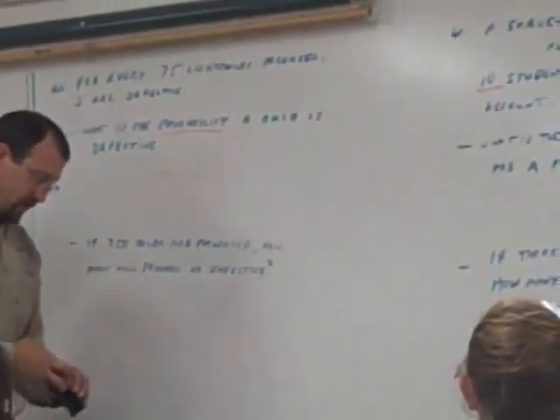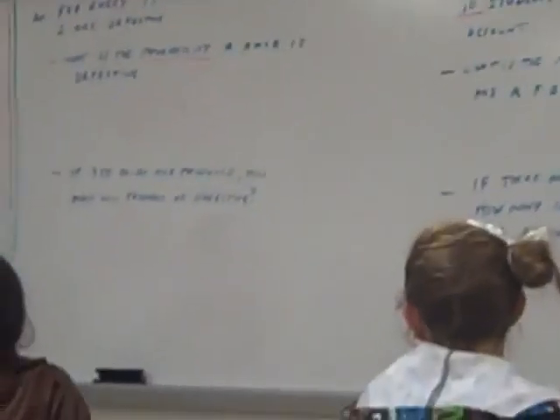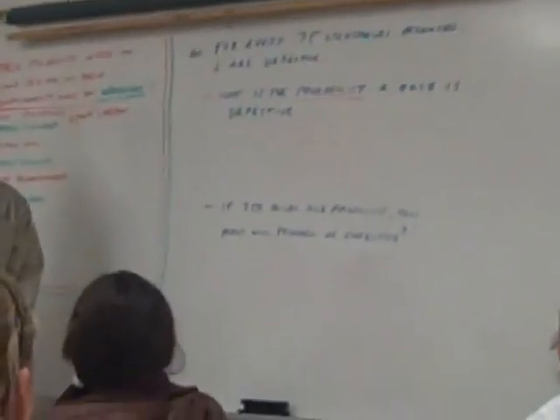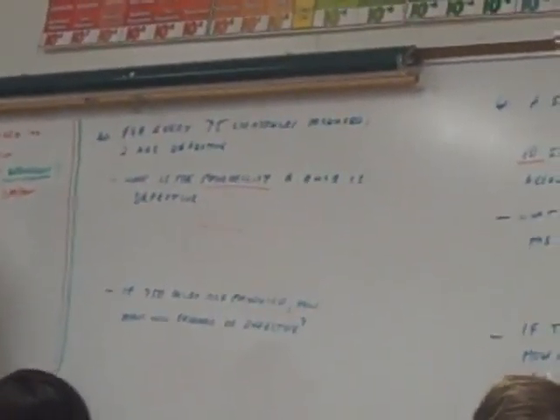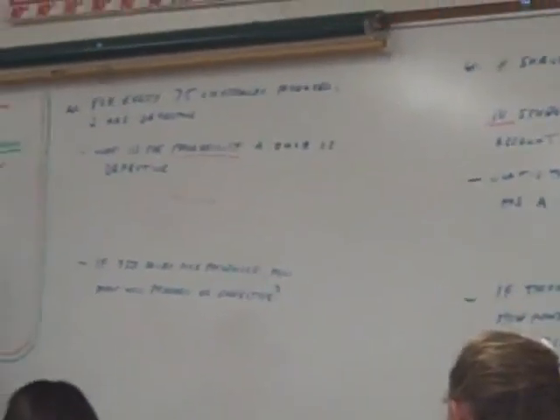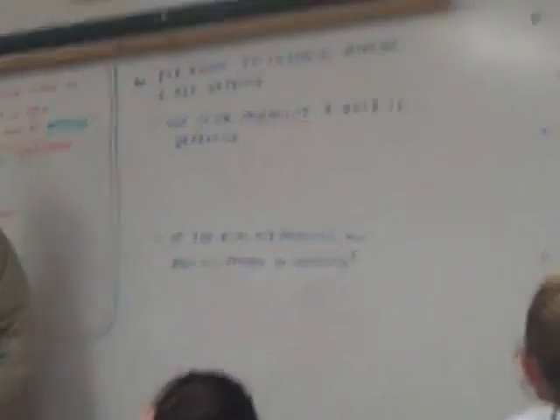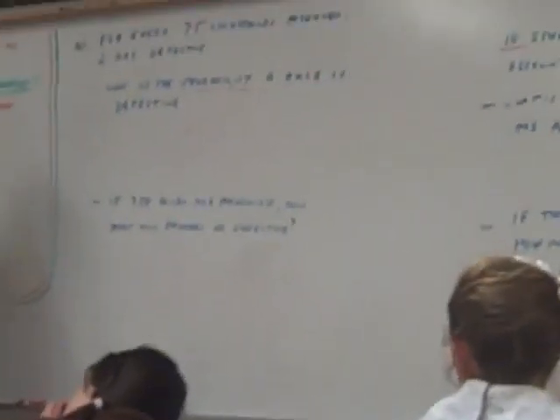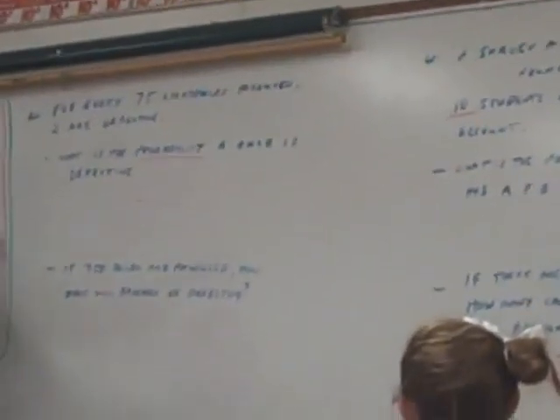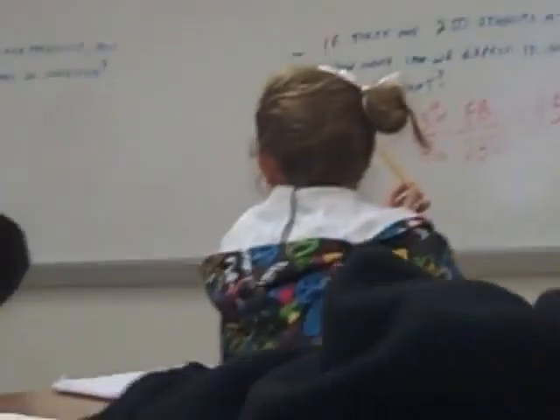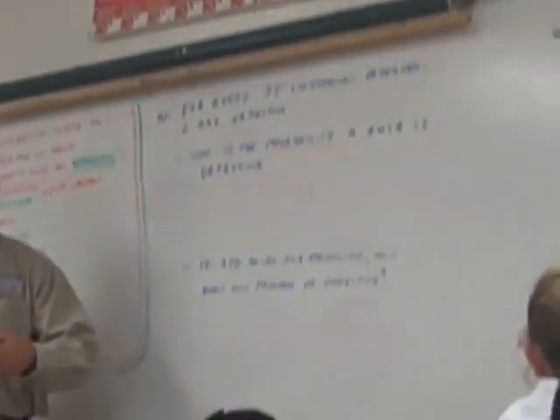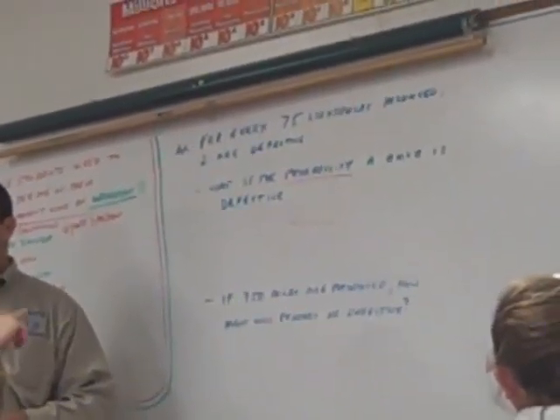How do we make a probability? Make a fraction. Find the math words. Find the ratio words.